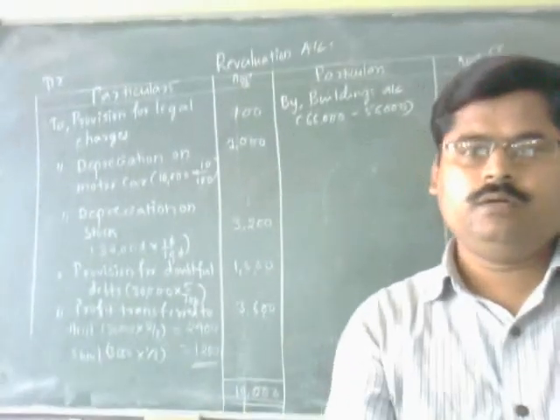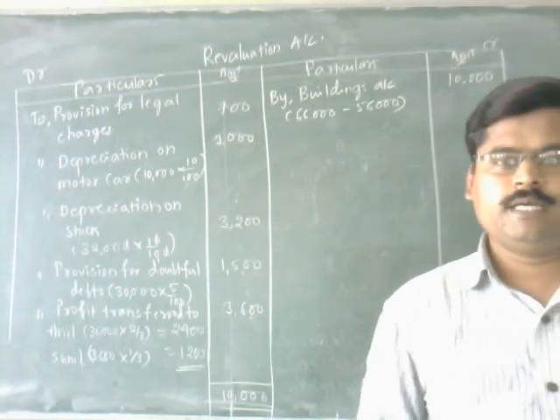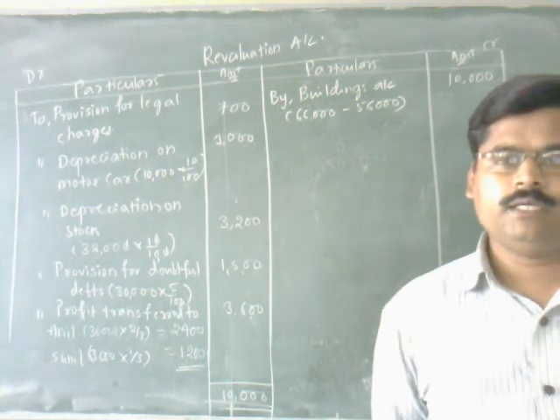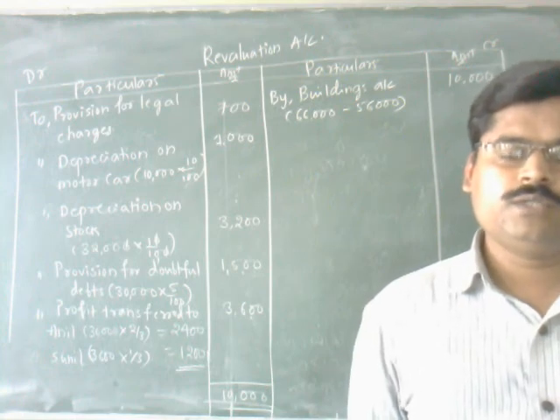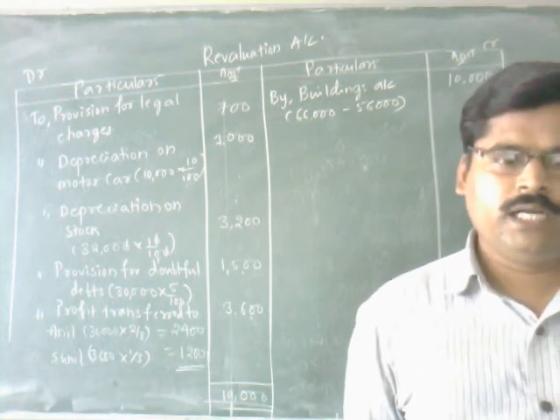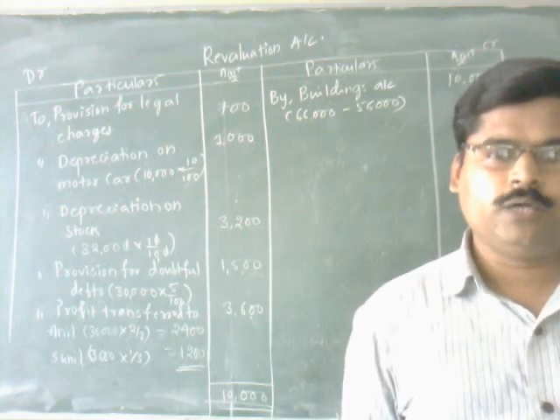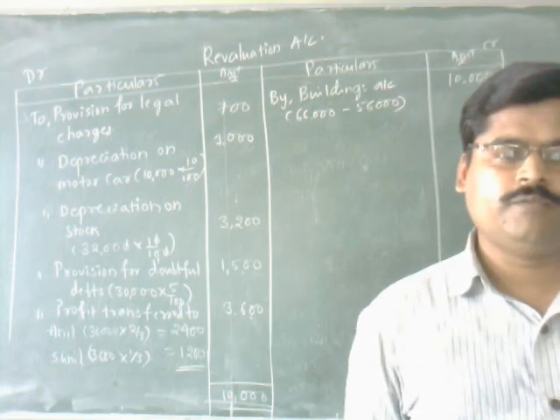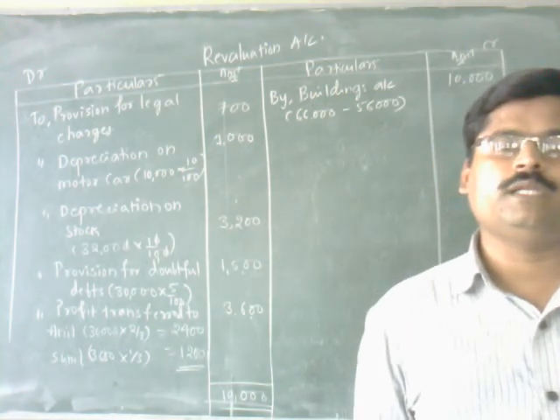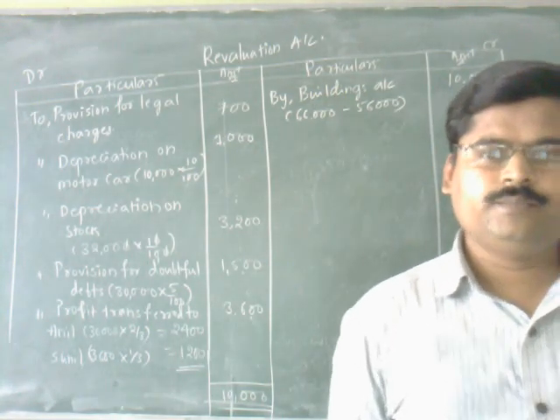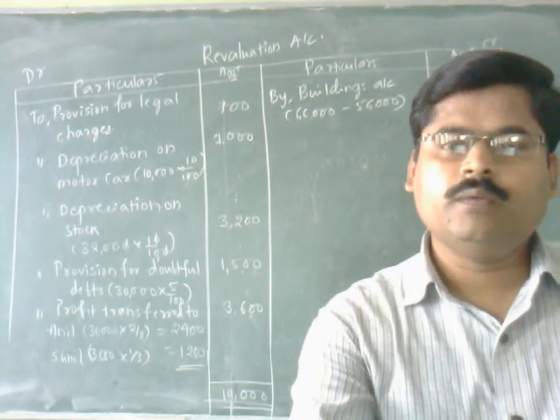After closing the revaluation account, you can find that the credit side will be 10,000, which is more. I have taken the same balance at both the sides of debit and credit, and the difference will be 3,600, which is going to be distributed among Anil and Sunil, who are the old partners of the partnership firm, in the ratio of 2:1, and 2,400 is the share of profit of Anil, and the remaining 1,200 is going to be related to Sunil. This is how we are going to prepare the revaluation account. And next we are supposed to prepare the partners capital account and the new balance sheet. Okay, we can see it in the next slide.